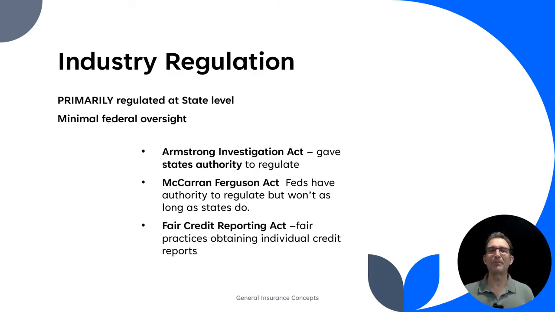Now, I like to try and remember things by keeping a few keyword phrases that help me remember. McCarran-Ferguson Act. This is that the feds have authority to regulate, but they won't do so as long as the states do. So McCarran is kind of similar to Armstrong but there is some federal oversight, but McCarran-Ferguson is kind of deferred. Like, yes, there's federal oversight, but as long as the state's taking care of it, the feds aren't going to really step in much.